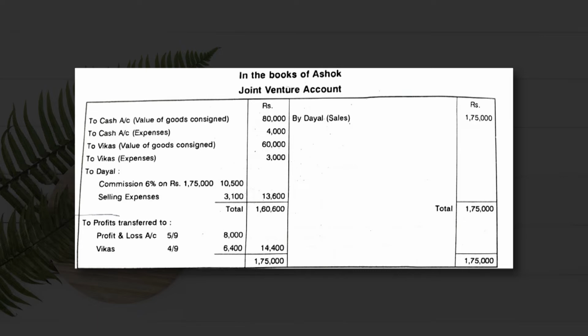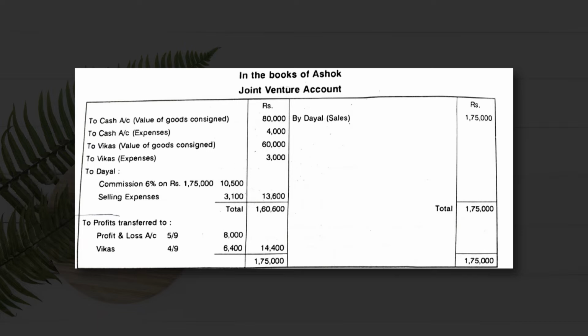Sales made by Dayal are rupees 1,75,000, as mentioned in the question. So Dayal has made sales of rupees 1,75,000. Dayal is entitled to a commission of 5% on sales plus 1% for Del Credere commission, so a total of 6% on sales. 6% of 1,75,000 is 10,500. Selling expenses incurred by Dayal and Company are 3,100.